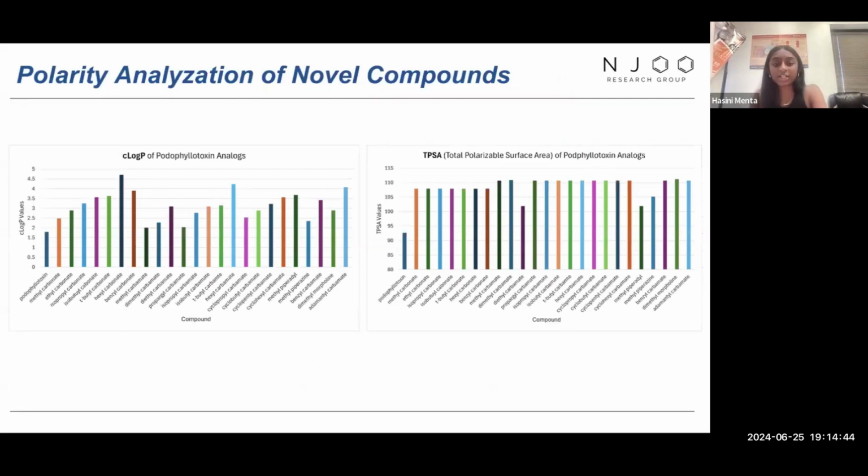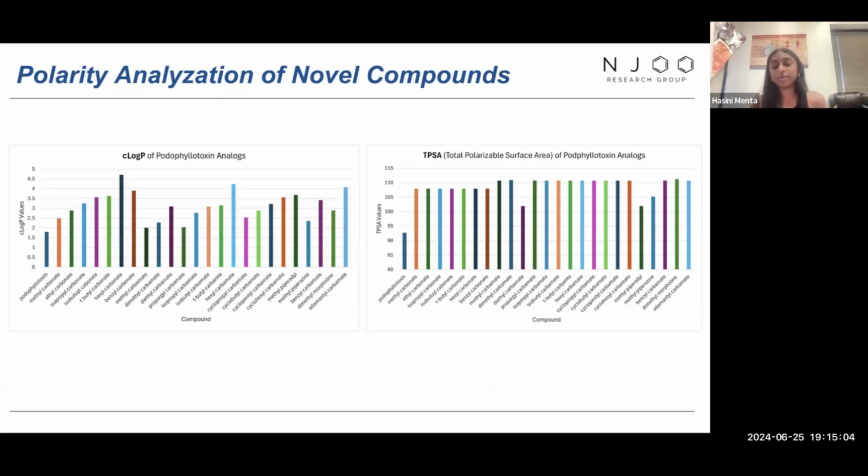Okay, now we're moving on to 2 other factors that we use to evaluate our compounds using C-logP and TPSA. For C-logP, which is the graph on the left, the higher the C-logP, the more hydrophobic the compound, which is more nonpolar and less potent.